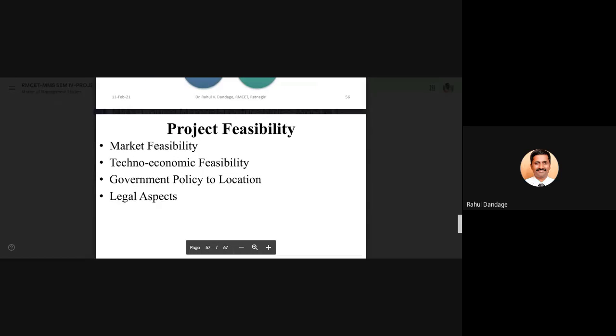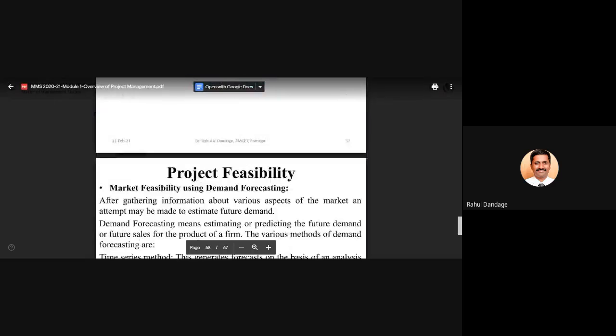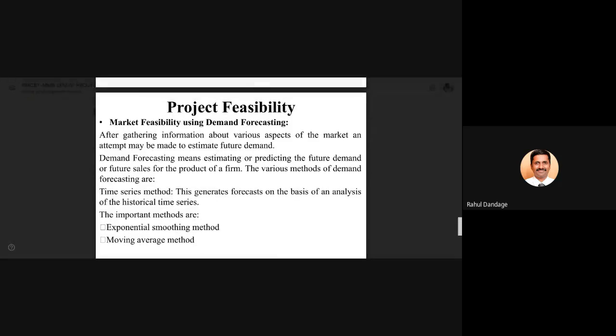There are certain parameters we need to check for project feasibility, whether the project is feasible or not. These are market feasibility, techno-economic feasibility, government policies on location, and certain legal aspects. So let us try to understand project feasibility using market feasibility.